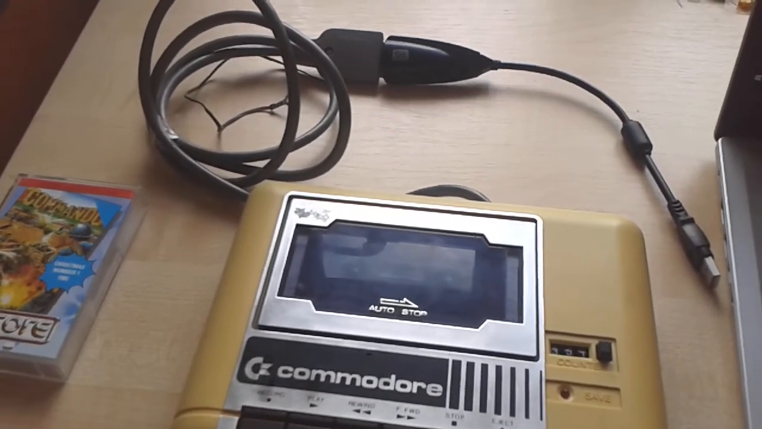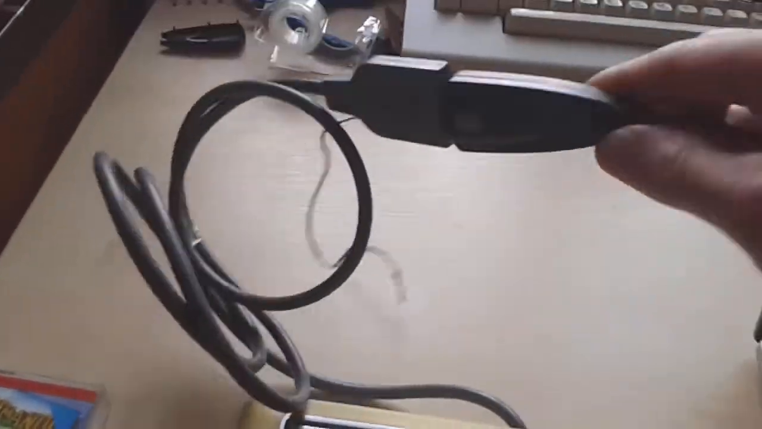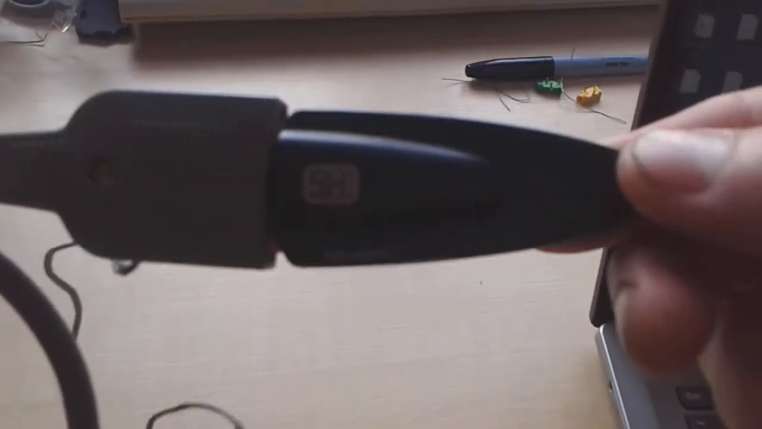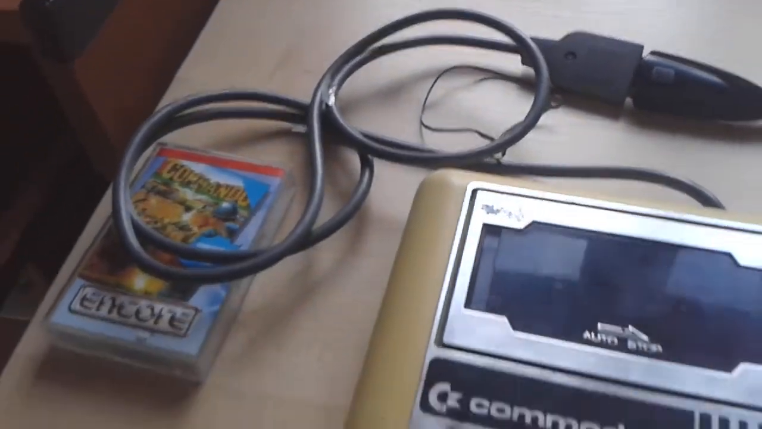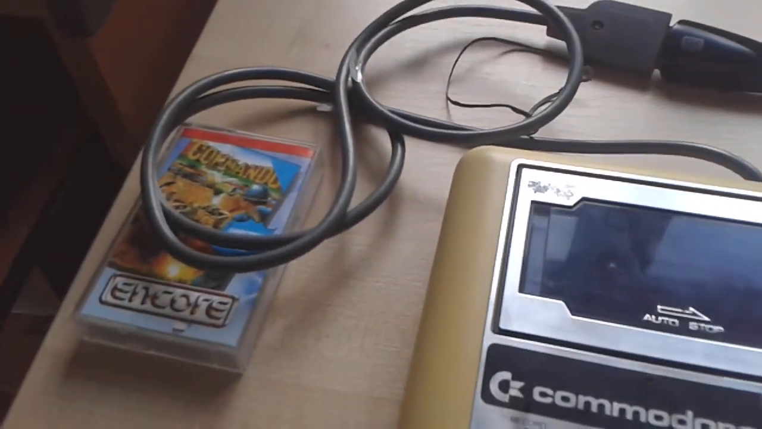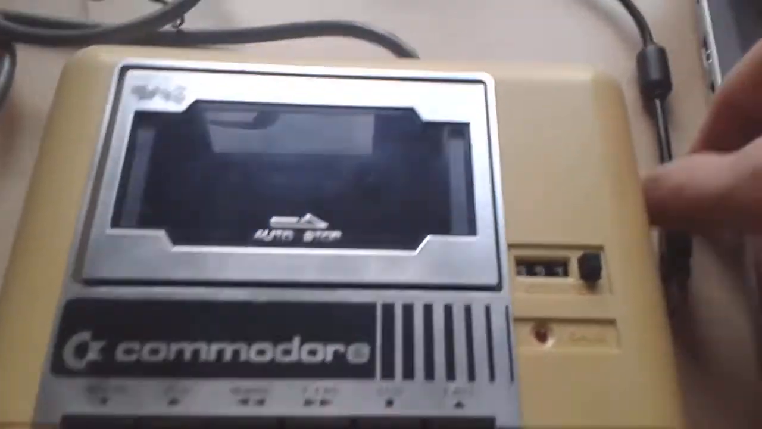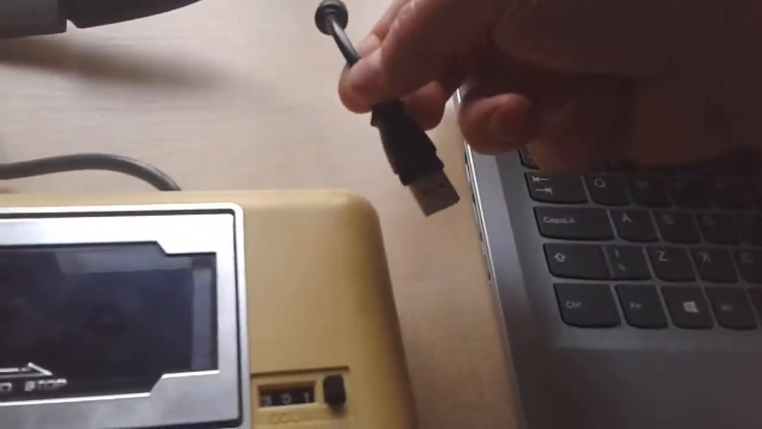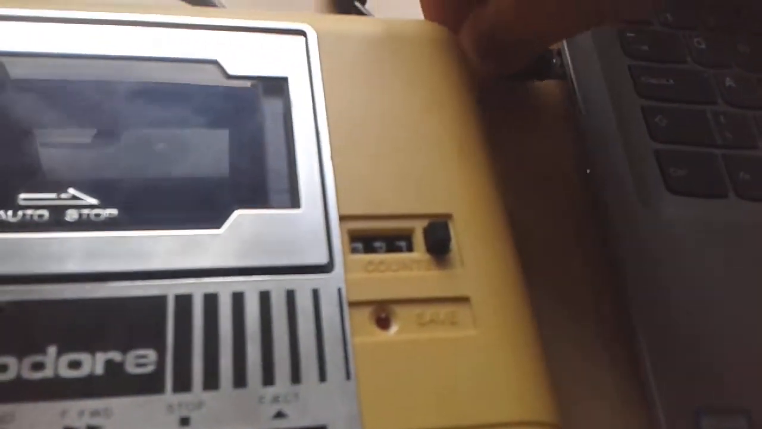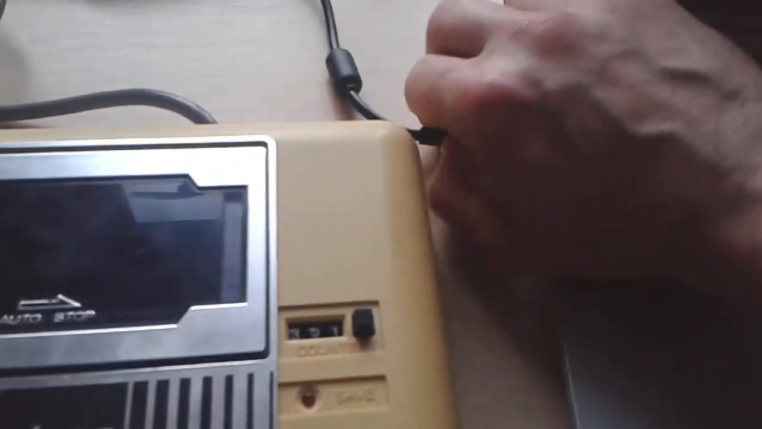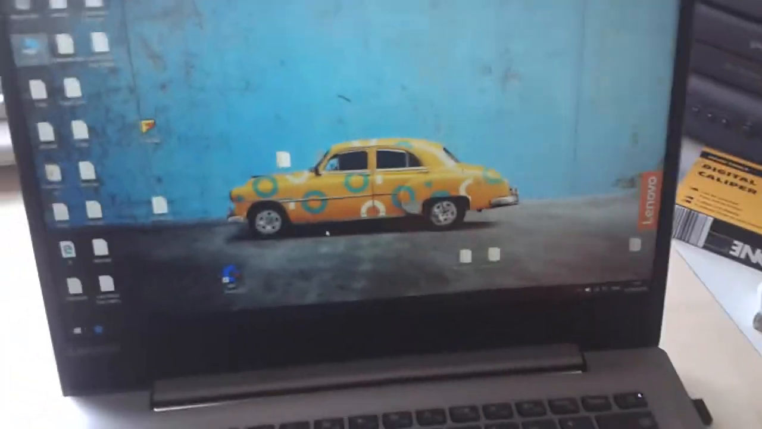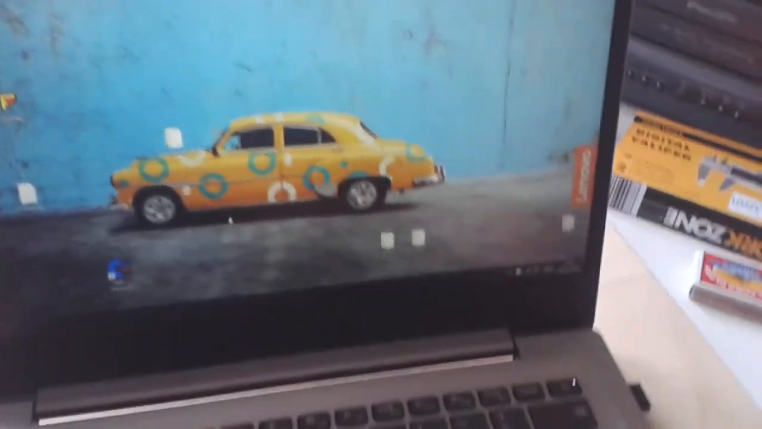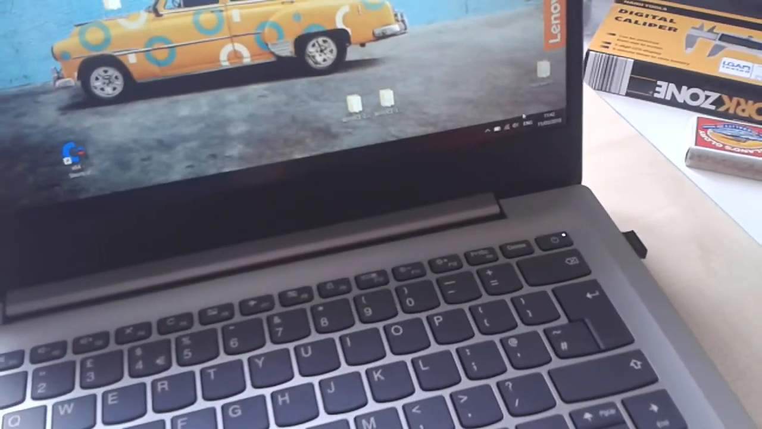I'd like to show you an adapter I put together. It's basically a USB external sound card that's used for transferring your cassette tapes onto your modern computer. All you need to do is stick the USB port in there, and then your computer will install it as a sound card.